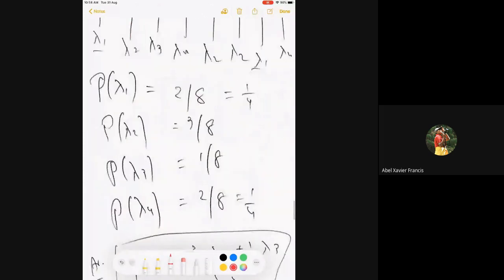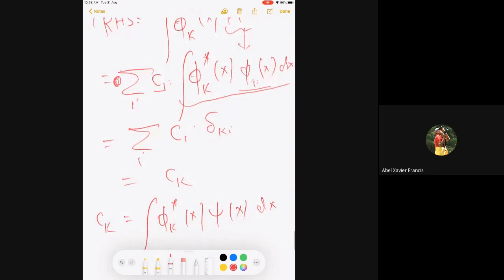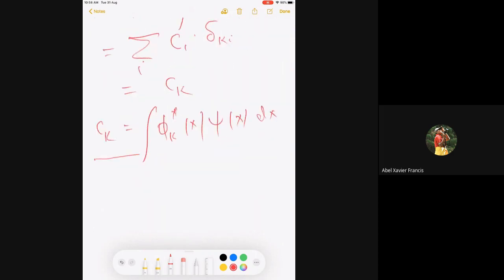After that, the rest is simple mathematics, and from here I can get Ck. This is no longer a postulate. The postulate is that the probability is mod Ck squared. So in some way, I can write this in Dirac notation as just phi k psi. Again, I'm writing Dirac notation because it's very convenient and you get slowly used to it. I don't write these coordinates. The integration is assumed.